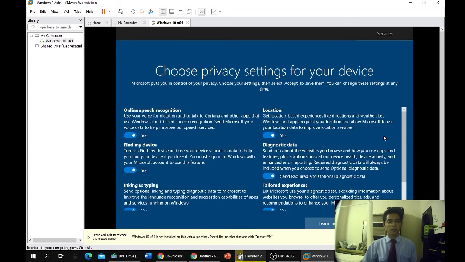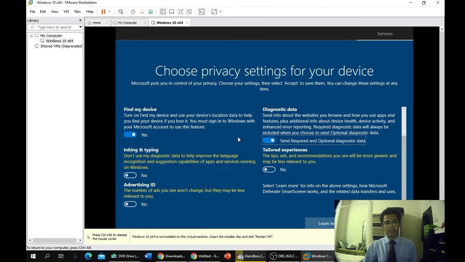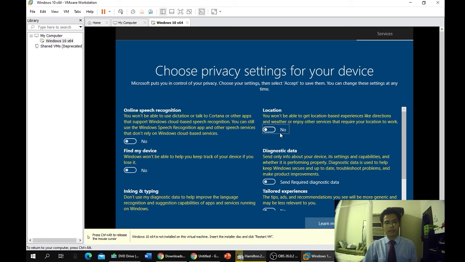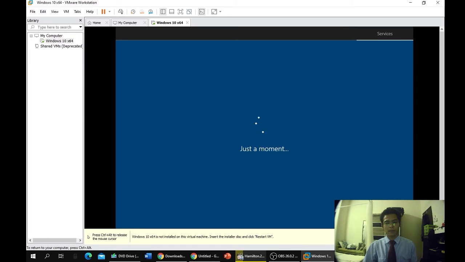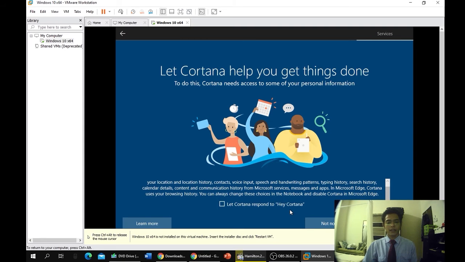So here's our privacy setting for your device. You can choose to enable it or not. It's up to you. But to make it faster, I'm not gonna enable this. So unenable it and accept, and not now.